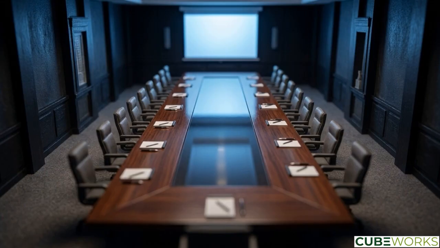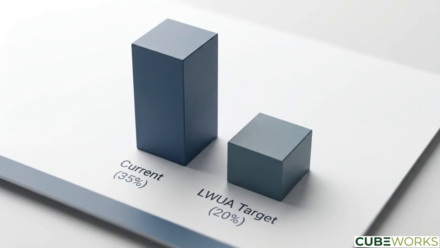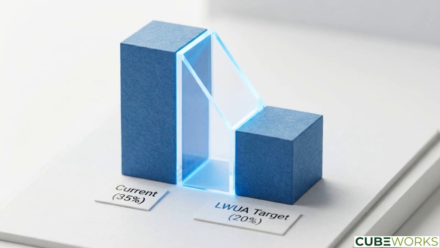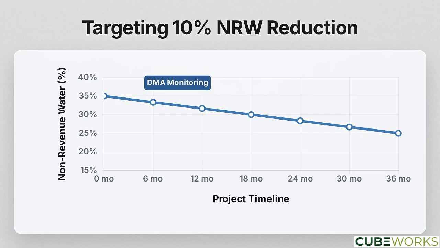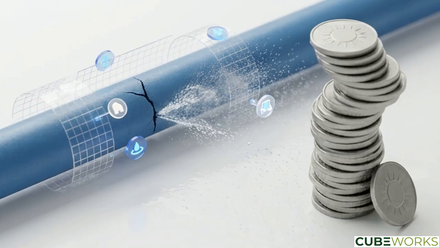The final step is packaging these financial realities into a boardroom presentation. Slide 1 shows the gap between the current 35% NRW and the LWUA 20% benchmark. Reaching that benchmark represents 69.8 million pesos in annual recoverable value. Slide 2 presents the reduction roadmap, aiming for a move from 35 to 25% NRW over 36 months through targeted DMA monitoring and pressure management. Slide 3 requests the capital investment, 8.5 million pesos for hardware and priority rehabilitation.